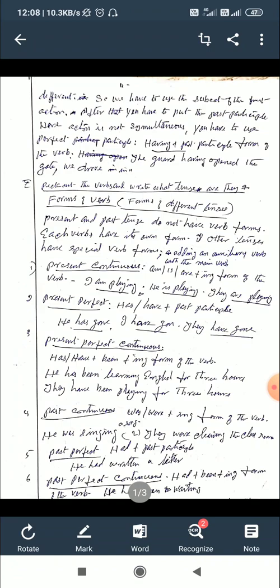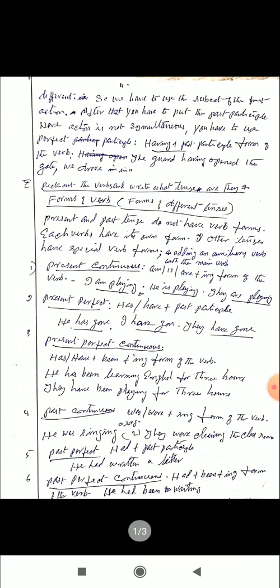Simple future, future continuous, future perfect, future perfect continuous. So in this question, first of all, you have to pick out the verb and say what tense it is. So I am going to teach you the forms of the different tenses.